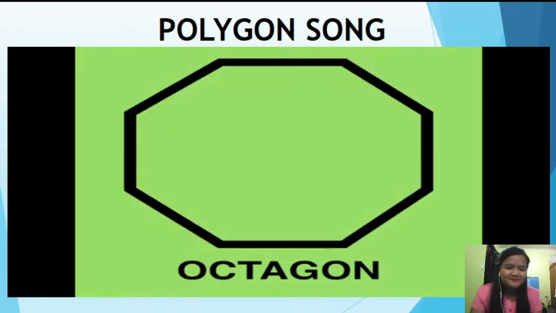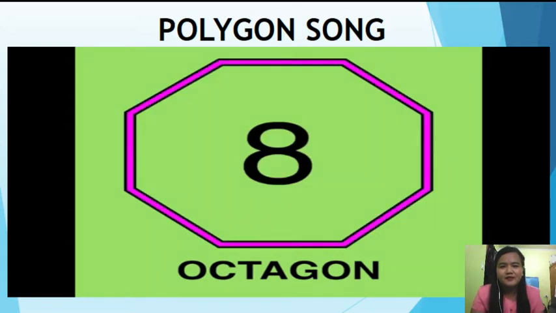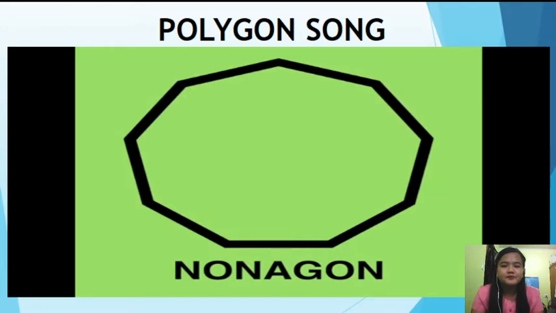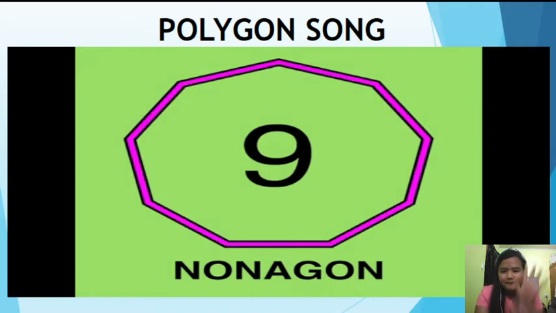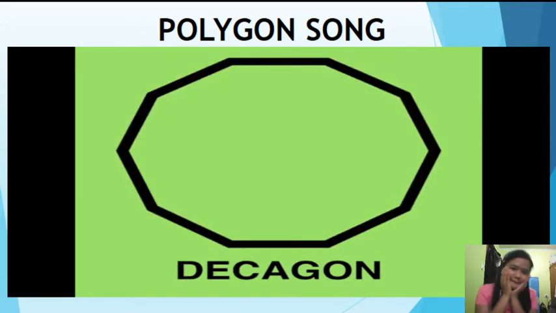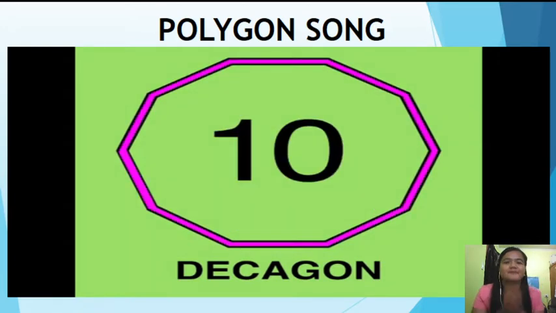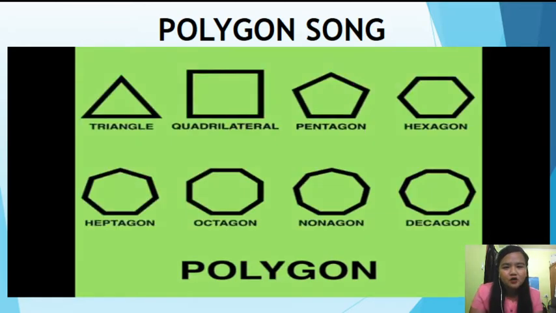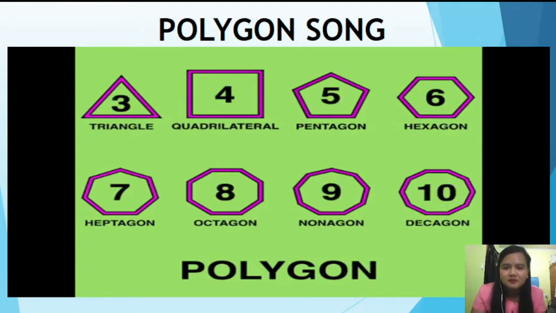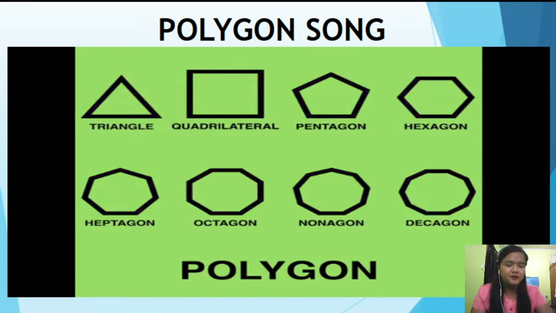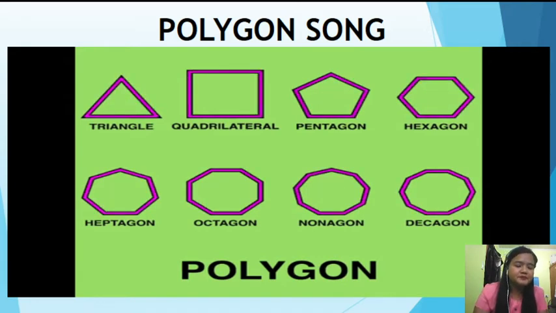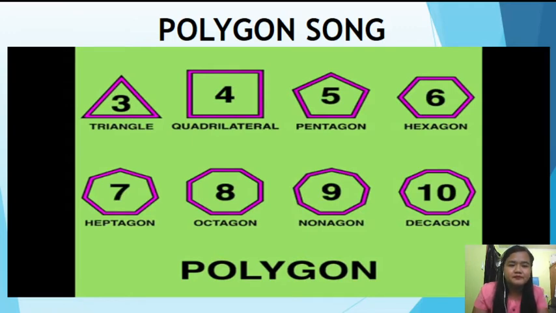An octagon is a polygon with eight angles, eight sides. A nonagon is a polygon with nine angles, nine sides. A decagon is a polygon with 10 angles, 10 sides. A polygon is a shape with lines that connect. The number of sides tells us the name of the shape.